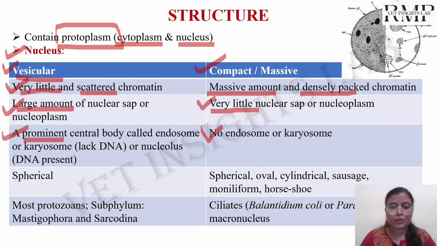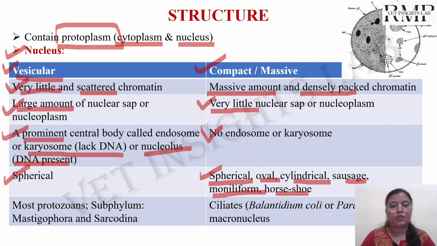And also you should remember the karyosomes don't have DNA, whereas the nucleolus has DNA present. The shape of the vesicular nucleus is mostly spherical, but in the case of the compact nucleus, it will be of various shapes like spherical, oval, cylindrical, sausage, moniliform and horseshoe shape.